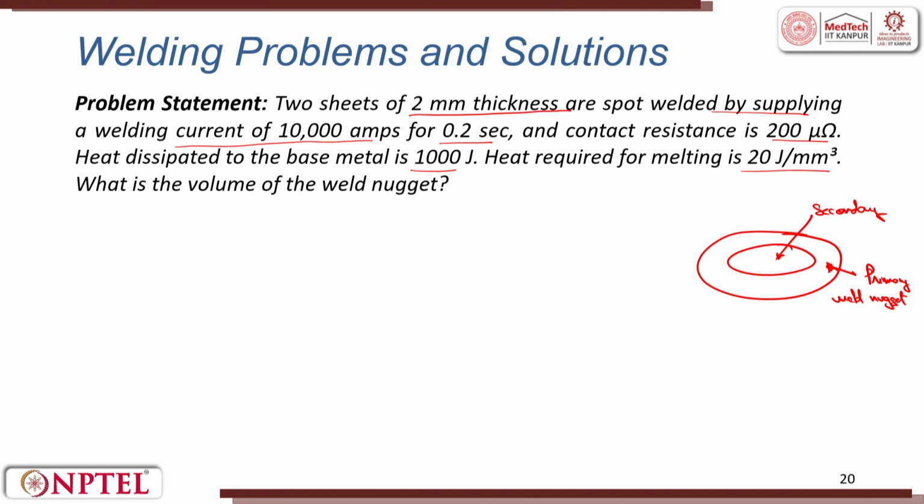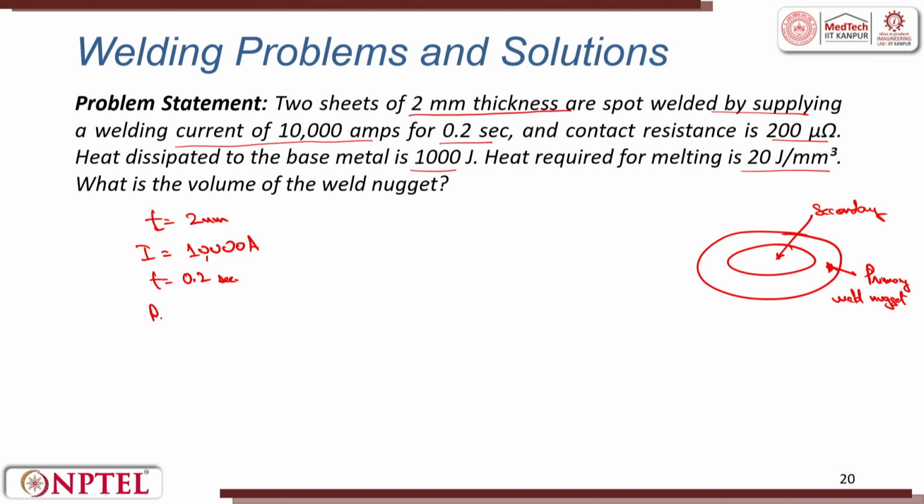So, we have been given thickness of sheets 2 millimeters, welding current I is equal to 10,000 amperes, time is 0.2 seconds.